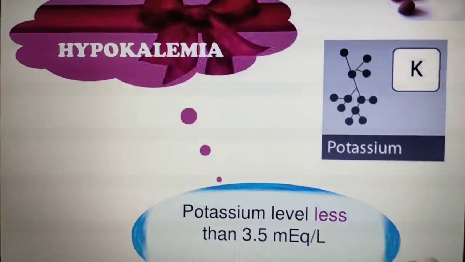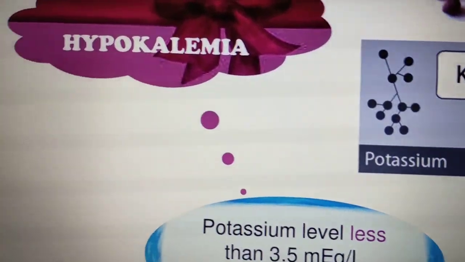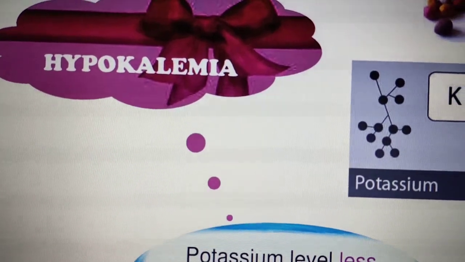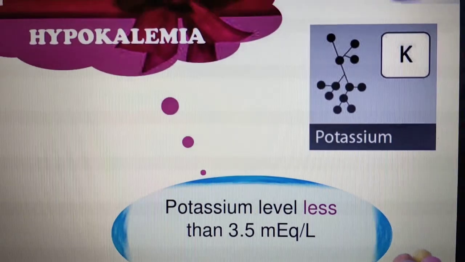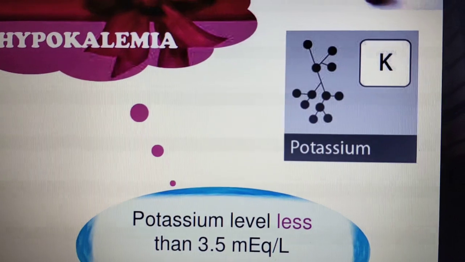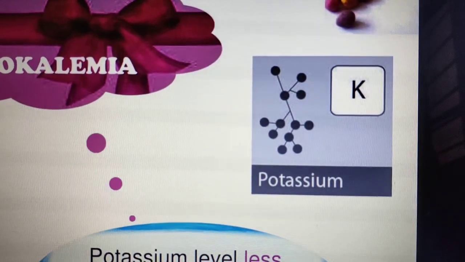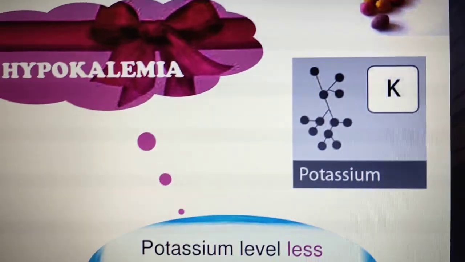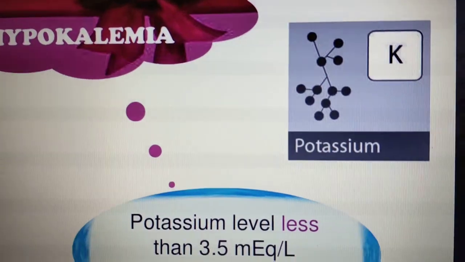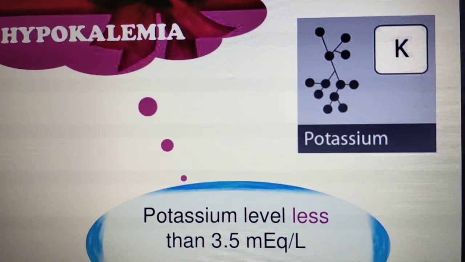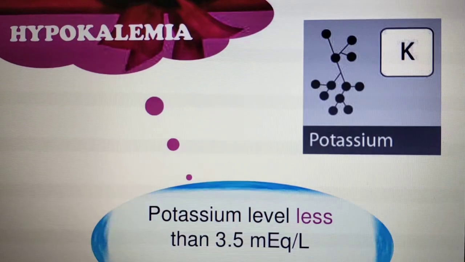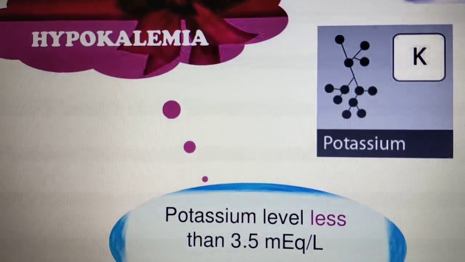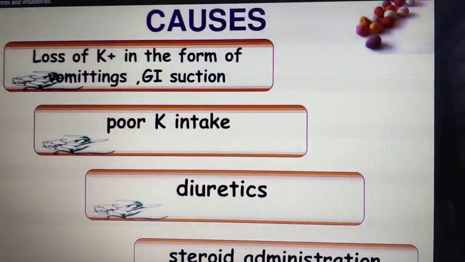Now we'll see, first, hypokalemia. Pronounce with me, hypokalemia. Good. Then what do we mean by hypokalemia? K indicates potassium, whereas Na indicates sodium. So the potassium level is less than 3.5 milliequivalent per liter. That we call hypokalemia.